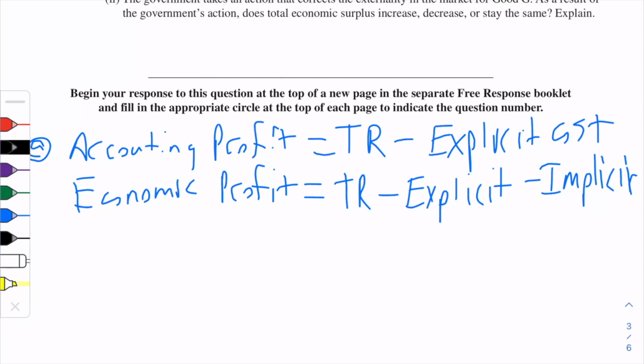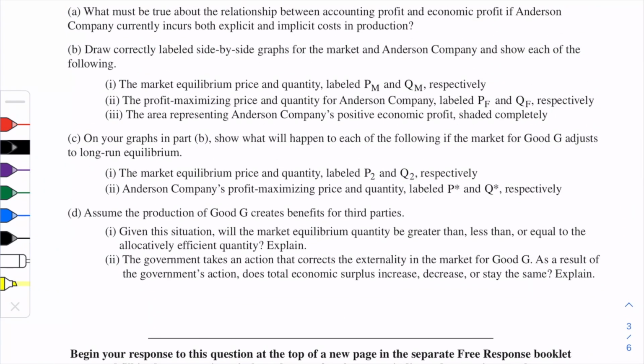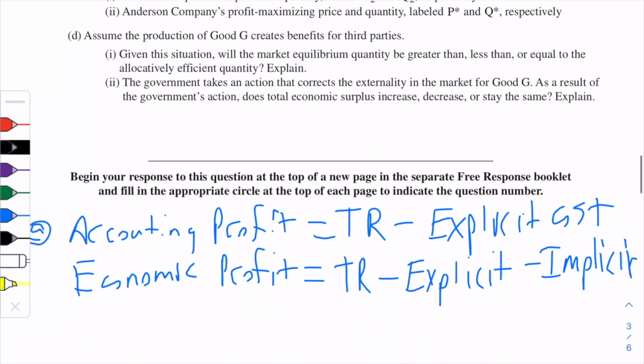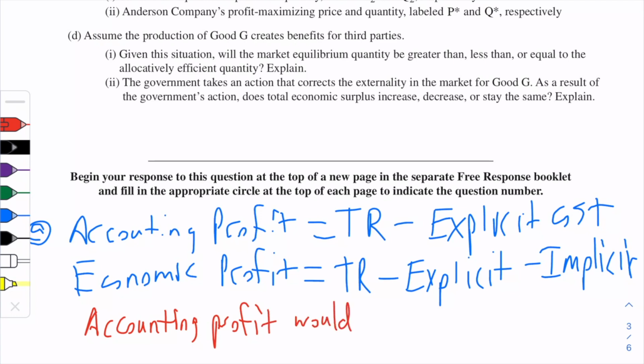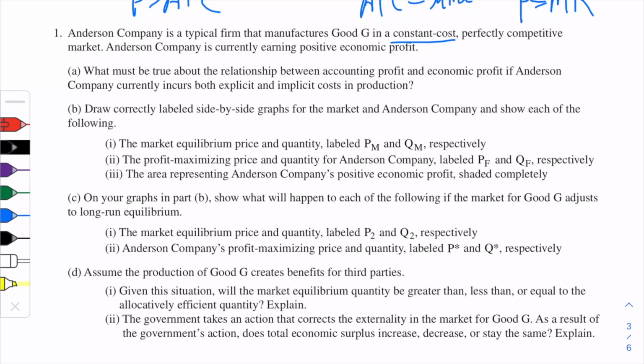So that's what we need to write here: that accounting profit would be greater than economic profit. Now they don't say explain, so that's the only thing we need to say, that the accounting profit is going to be more.